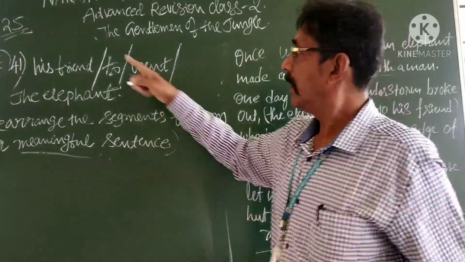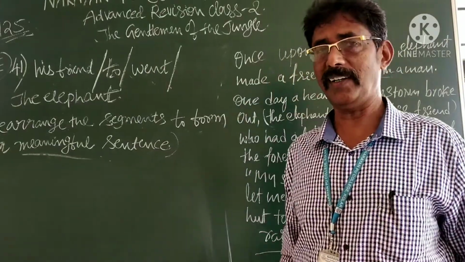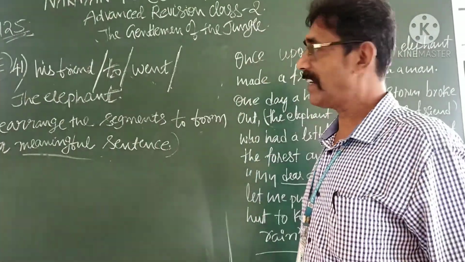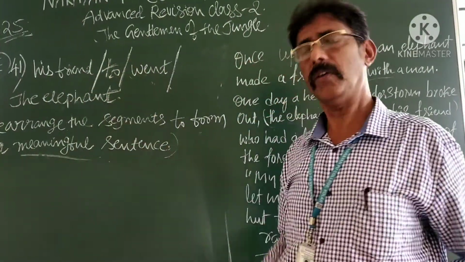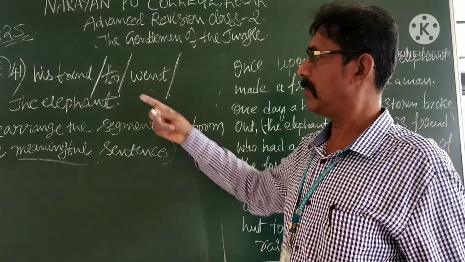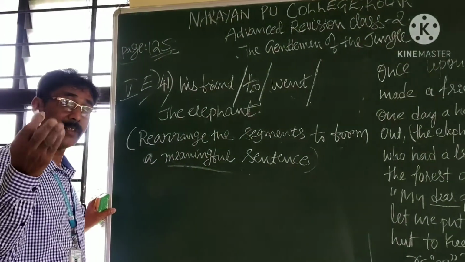If you write, his friend went to the elephant, you can say, oh, I know very well that you are so brilliant students indeed. You can write, his friend went to the elephant. Okay, I agree. You may claim that it is the correct meaningful sentence. Very good. I will write your answer.